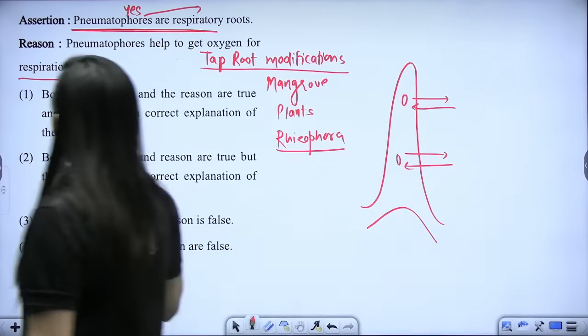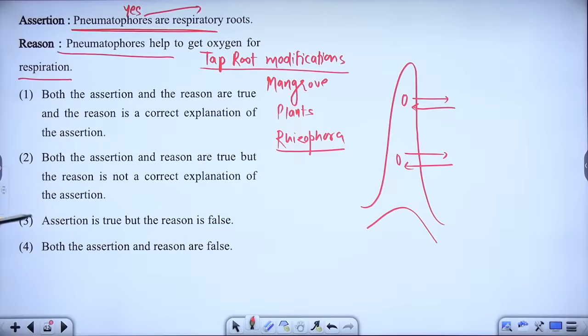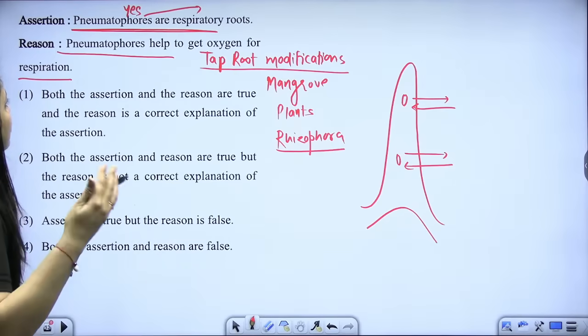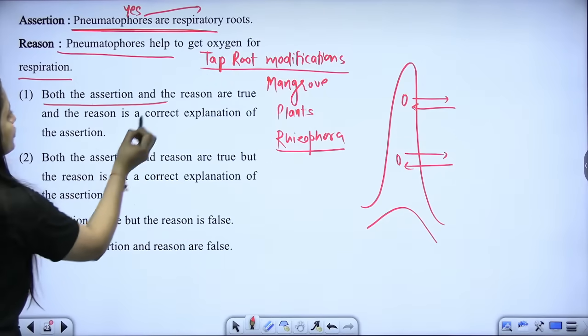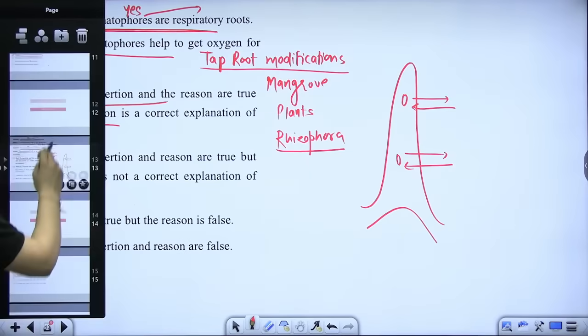Is that clear? So pneumatophores, they help to get oxygen for the respiration. That is true. So both assertion and reason are true, and reason is the correct explanation of assertion.